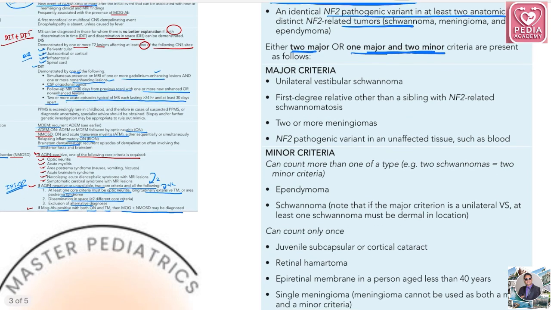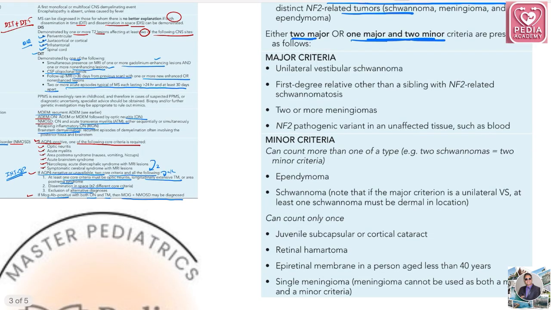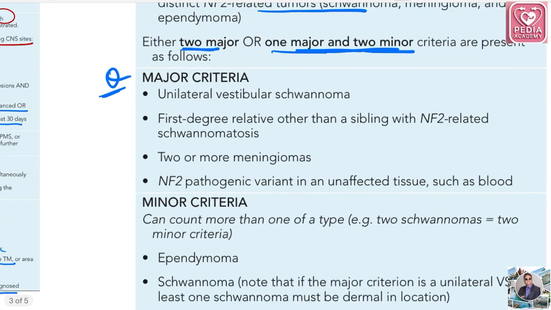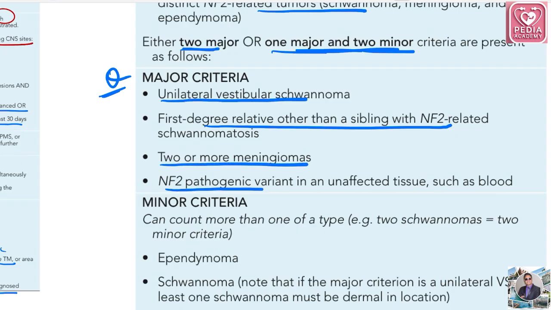Okay, so these are the major criteria. They'll ask which is not a major criterion in this. So major criteria are unilateral vestibular schwannoma, first degree relative other than sibling with NF2 related schwannomatosis, two or more meningioma, NF2 pathogenic variant in unaffected tissue such as blood.